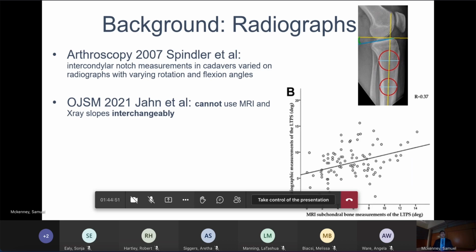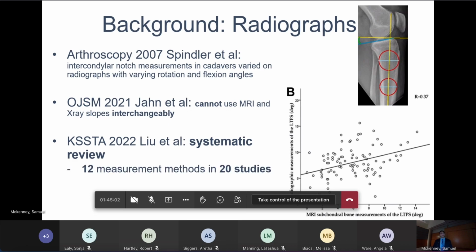As shown in their graph here, they're not interchangeable, as these slope measurements are all over the place. In a recent systematic review looking at ACL failures and tibial slope measurements, there were 20 studies which had 12 different measurement techniques and large heterogeneity in tibial slope values between these techniques.